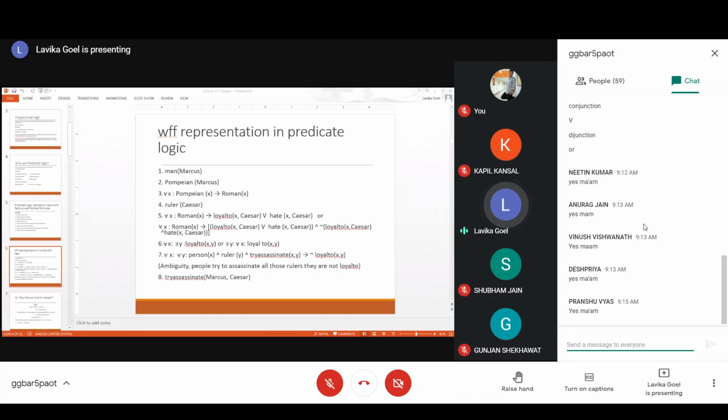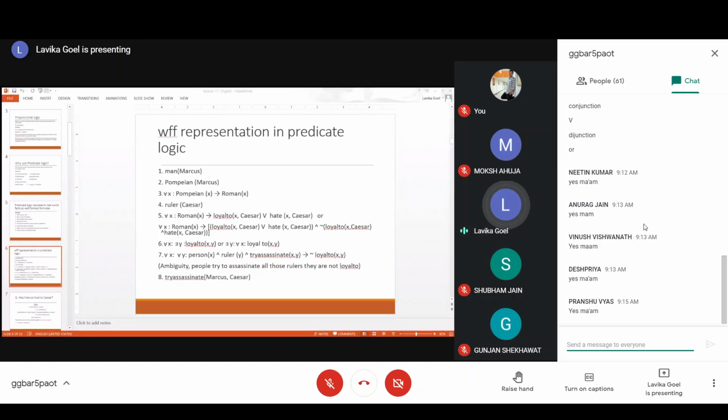But the other way around could be that if he is not loyal to, he will try to assassinate him. So in that case, it will be person X intersection ruler Y intersection not loyal to X comma Y implies try assassinate X comma Y. So they will be actually exchanged. Try assassinate and not loyal to will be exchanging their positions. Are you able to get this, students?